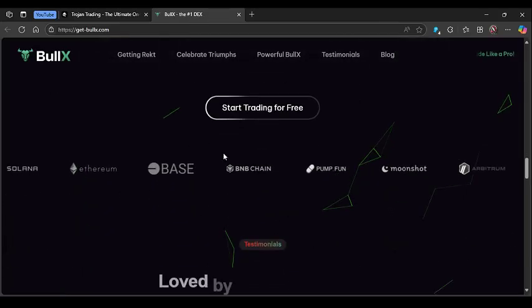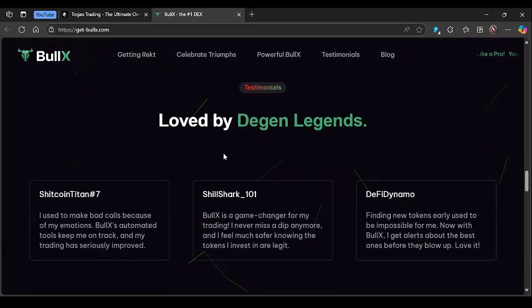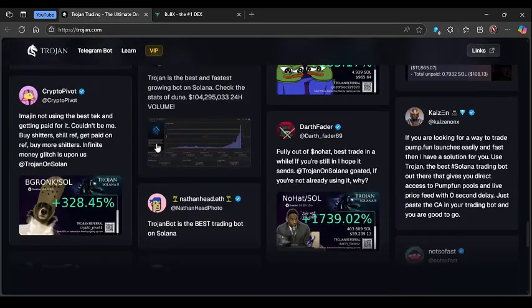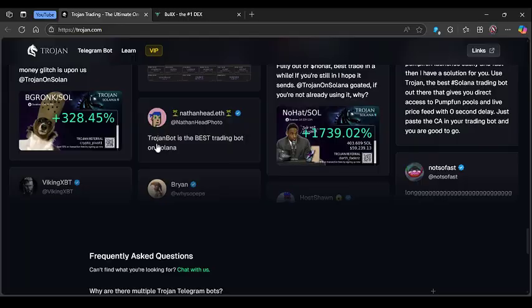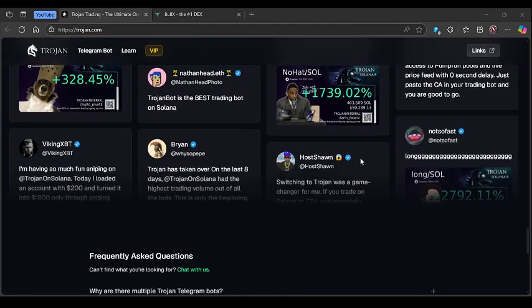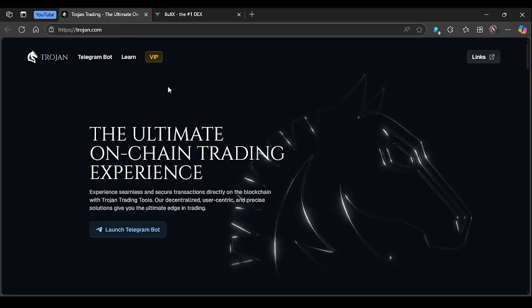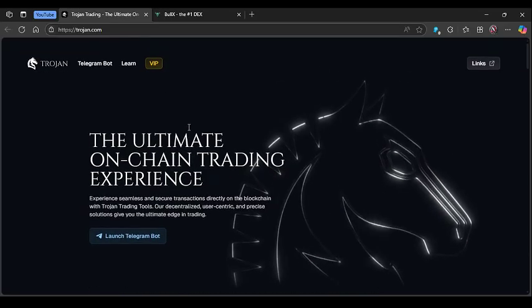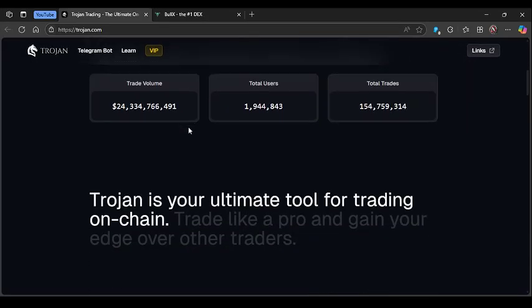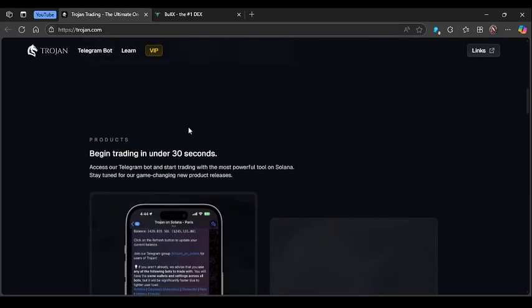On the other hand, BullX has emerged as a multi-chain platform with a strong focus on meme coin discovery and community-driven features. It offers unique tools like Pump Vision for tracking token pumps and integrates with popular launchpads like Pump.fun, aiming to give users an edge in finding new meme coin opportunities early.